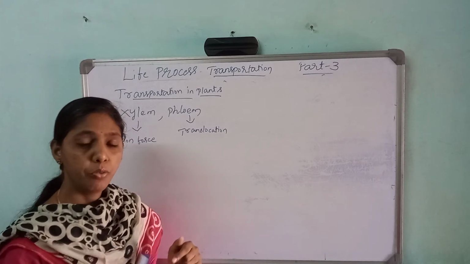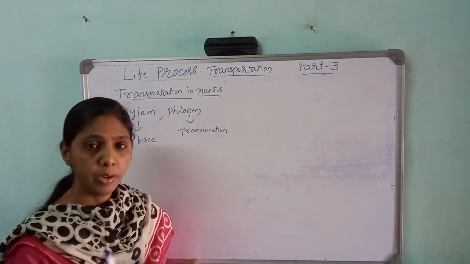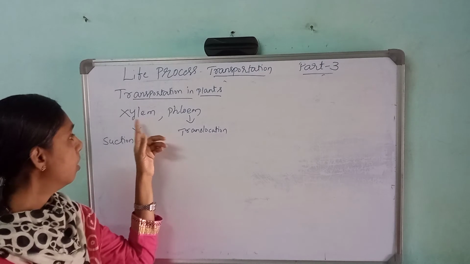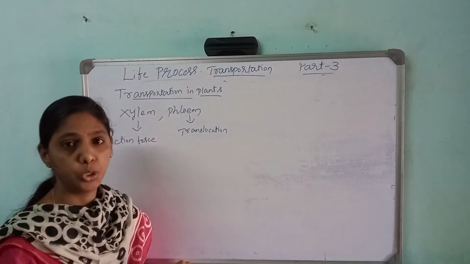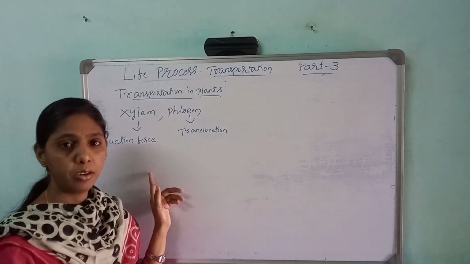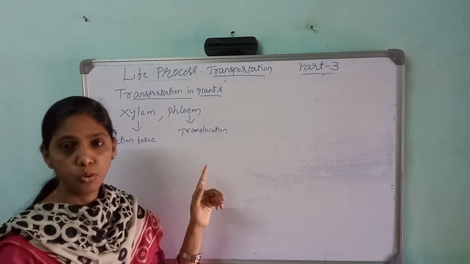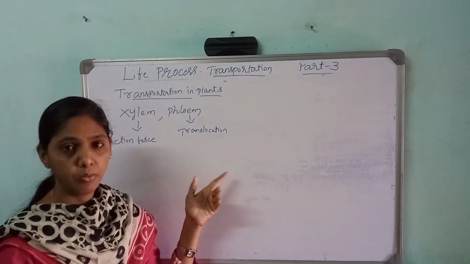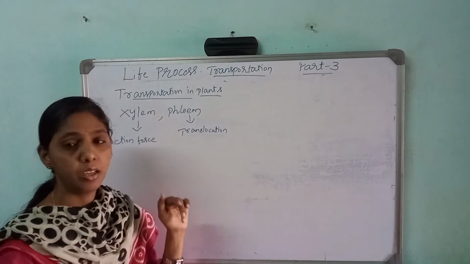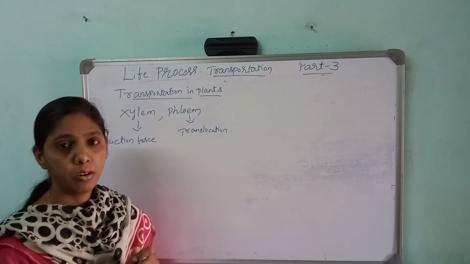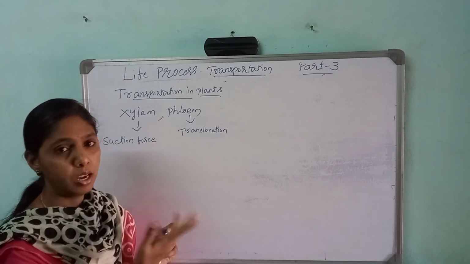First let us see what will happen. Xylem is called the water conducting tissue. Phloem is called the food conducting tissue. Food conducting vessel, or the xylem is the water conducting. So there are two kinds of conducting vessels, xylem and phloem.